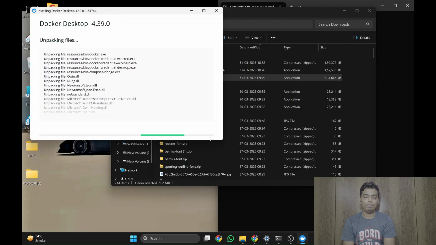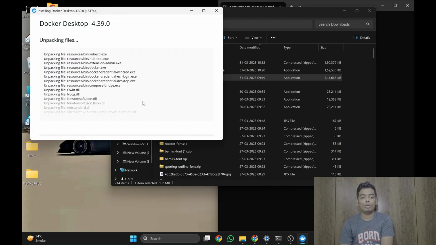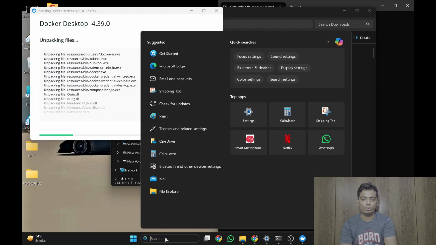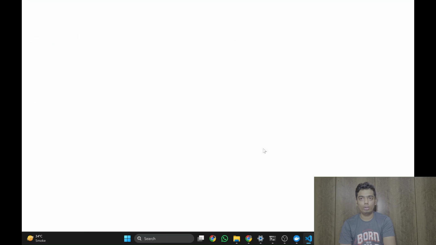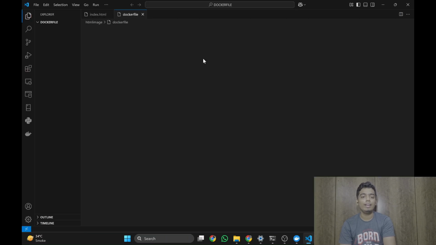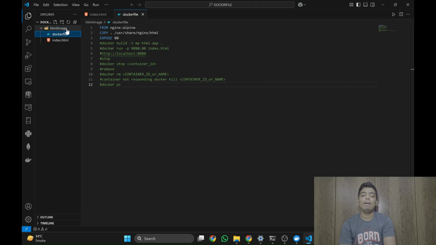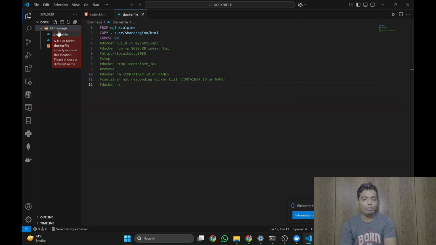Now let us wait for some time since it is installing Docker. Till then, what you can do is open a code editor. For me, it is VS Code. Okay, I have already created a Dockerfile over here. You have to create a new folder, and in that create a subfolder. I am going to show you how it is done for HTML. In the subfolder, add a new file known as Dockerfile. Since for me it already exists, it is showing an error.